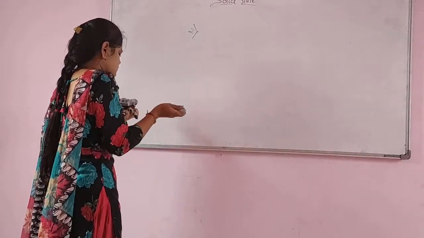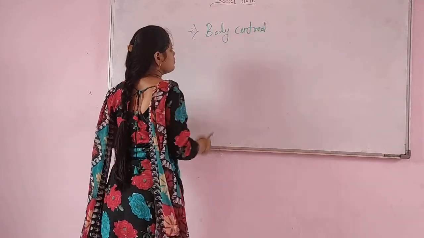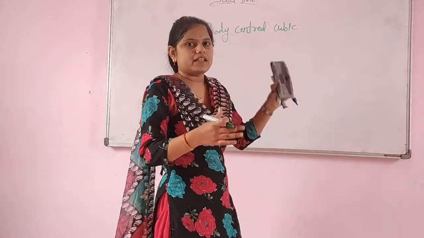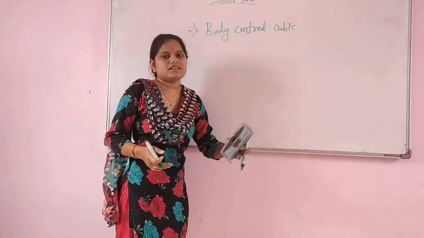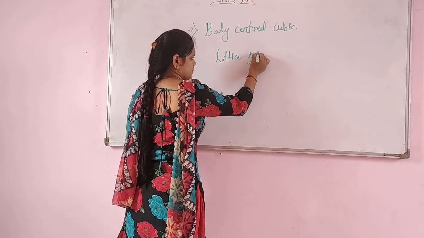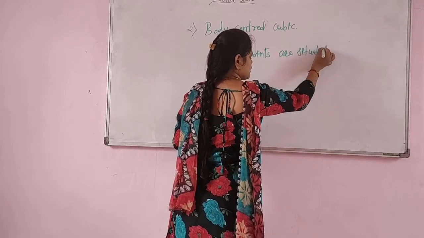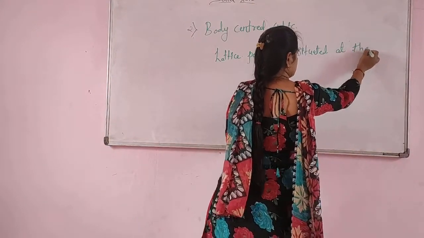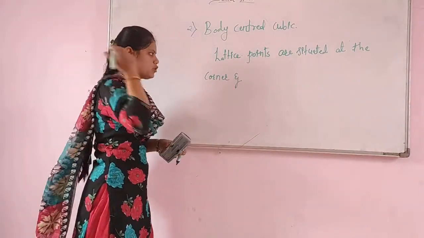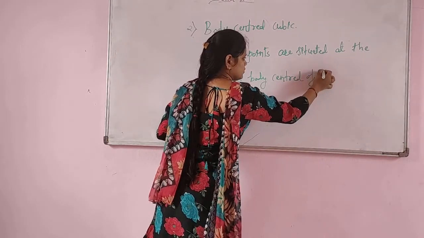Body centered cubic. Okay. Now in the simple cubic the lattice points are situated at the corners; in the body centered cubic the lattice points are situated at the corner and body center of the cubic.